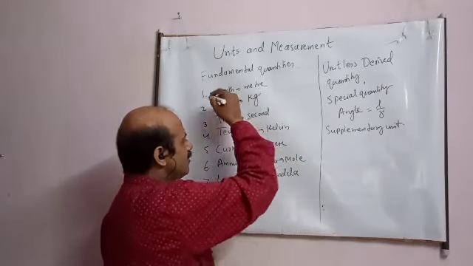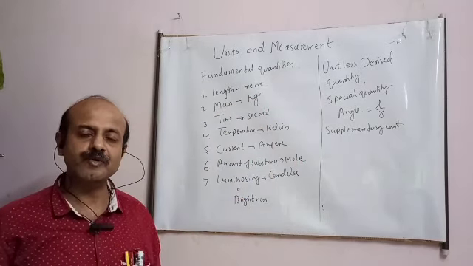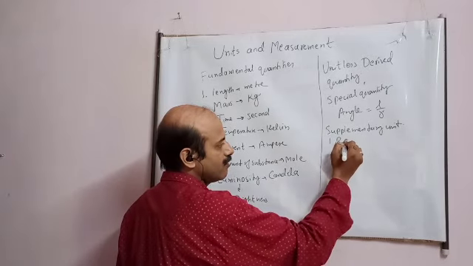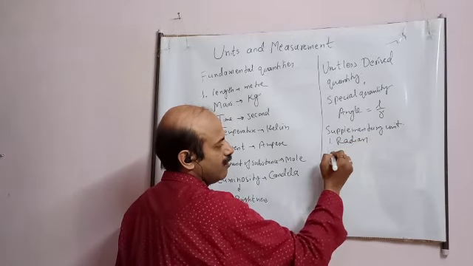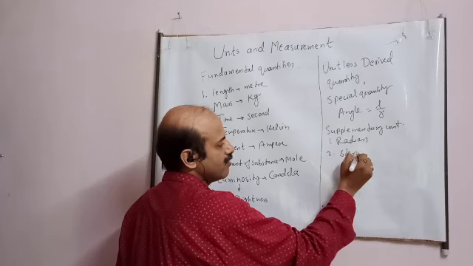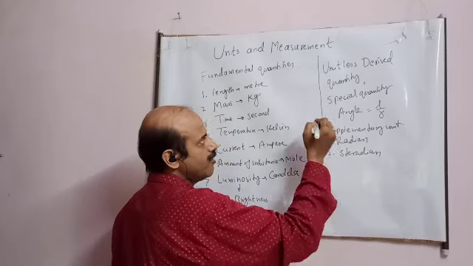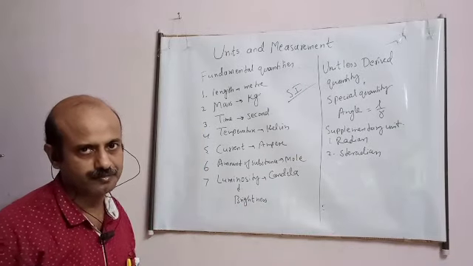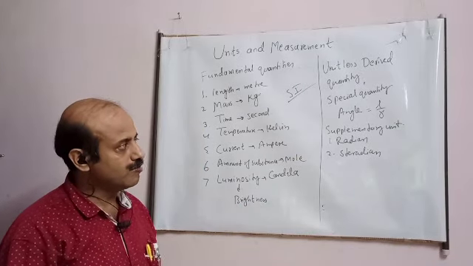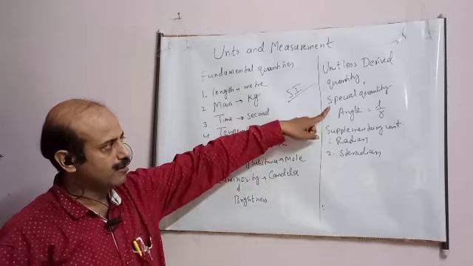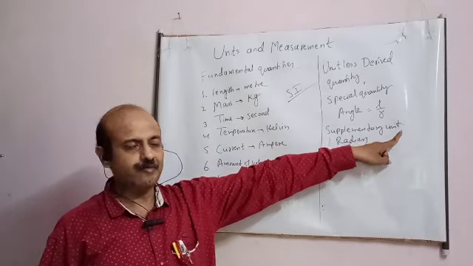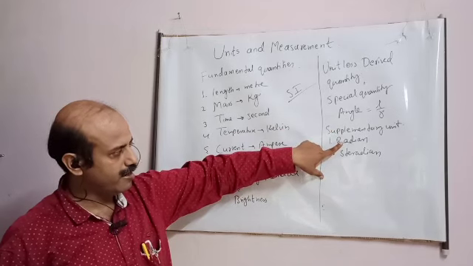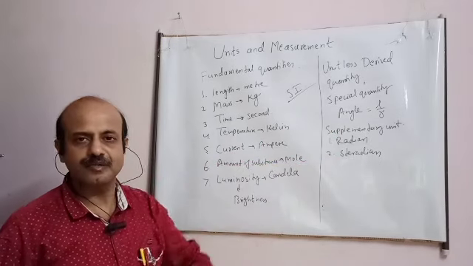Other than the 7 fundamental units, there are two supplementary units. They are given to the quantity angle. One is radian, and second is steradian. Remember, student, we are talking about the SI system of units, the international system. So units were chosen, supplementary units, and that quantity was angle. They are radian and steradian.